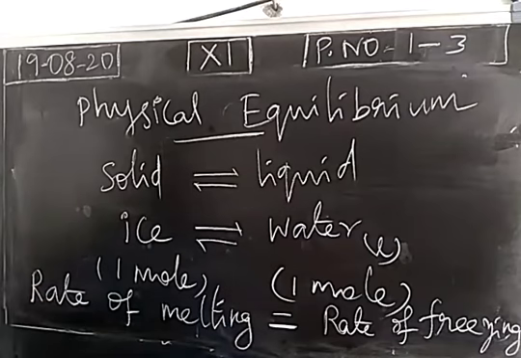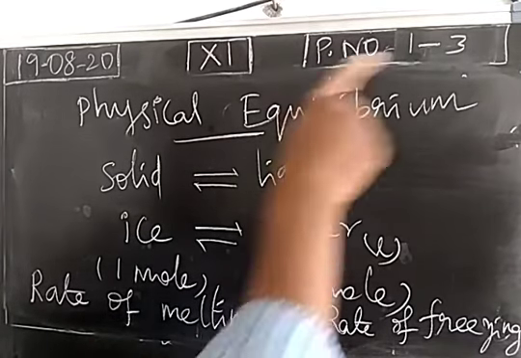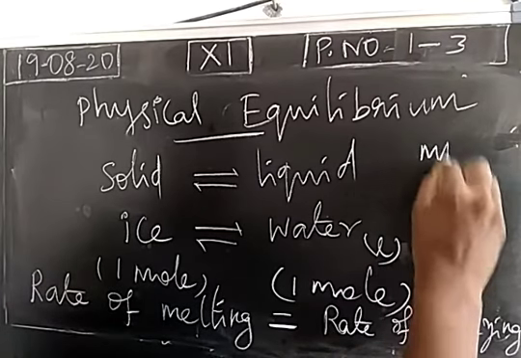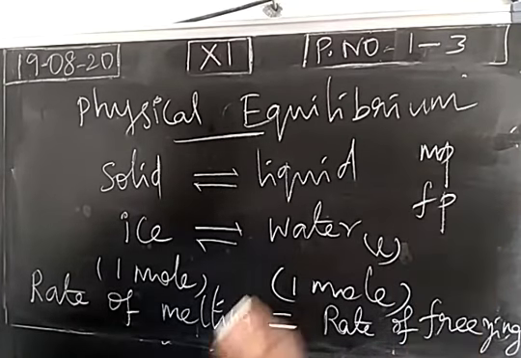Then this physical transformation is taking place at one particular temperature. So this is temperature dependent. When we change the temperature, pressure, or concentration, equilibrium will be disturbed. During this physical transformation, equilibrium is reached at one particular temperature. What is the temperature called? Melting point or freezing point.